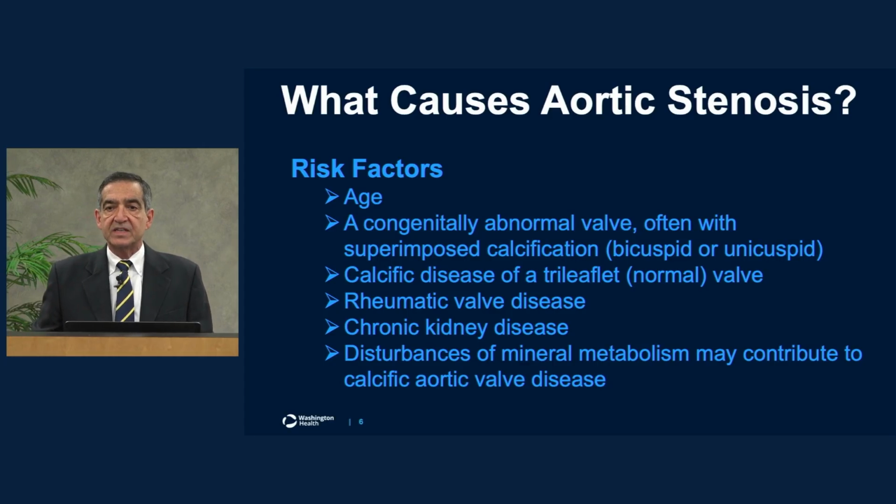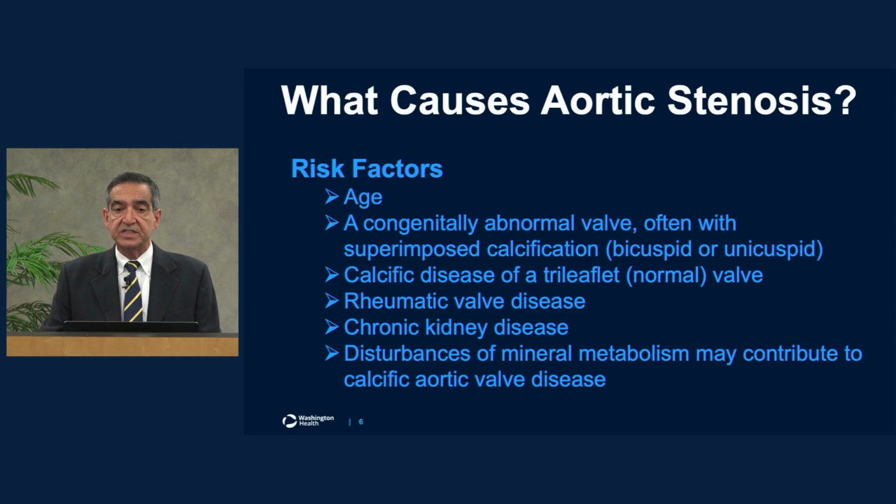So what are the risk factors for aortic stenosis? Well, one of the main risk factors is age. As we all get older, the risk of aortic stenosis does increase. As I mentioned, about 29 to 30% of people over the age of 60 could have aortic stenosis, and about 2.5 million people in the United States over the age of 75 have aortic stenosis.